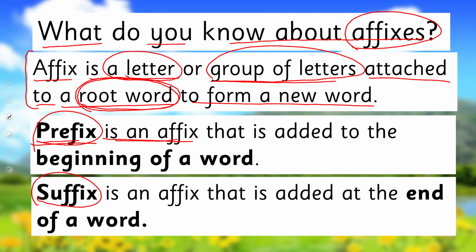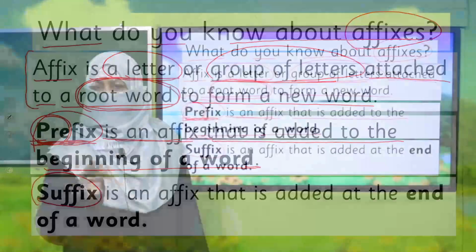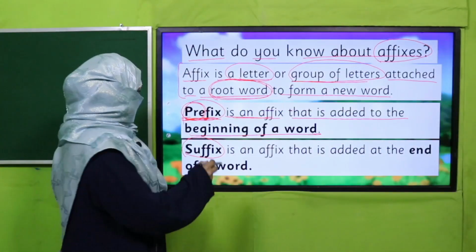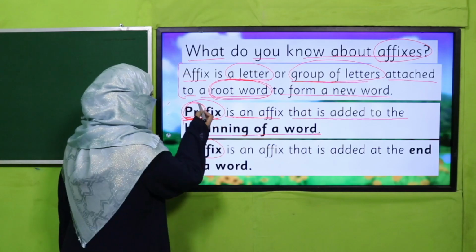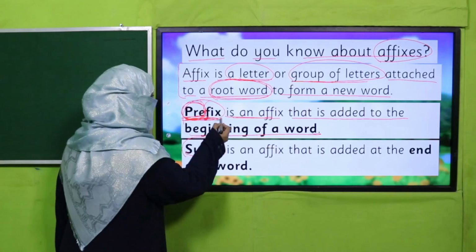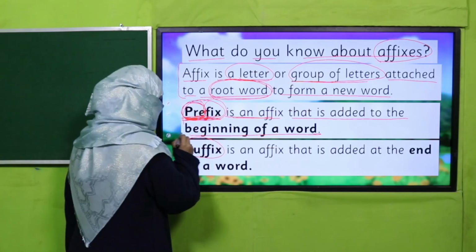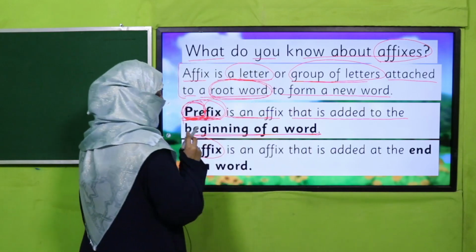Prefix is an affix that is added to the beginning of a word. Pre means before, the way I ask you, pre-reading, pre-planned. So prefix means a letter or a group of letters is added before the root word, in the beginning.